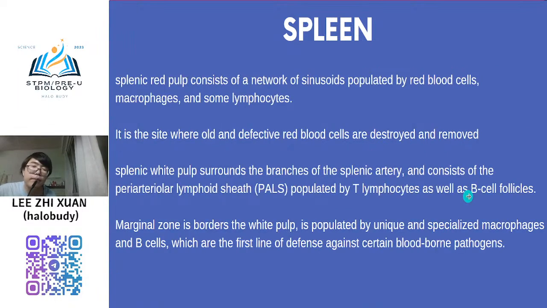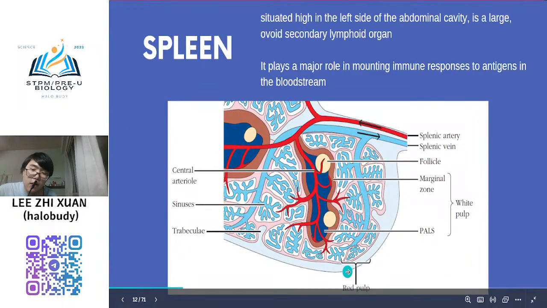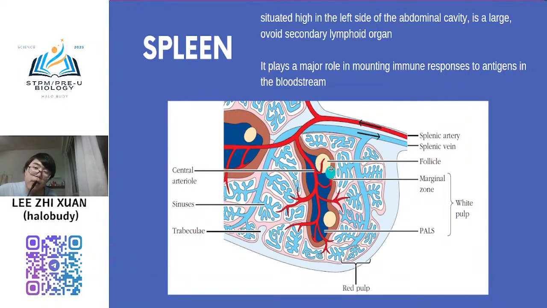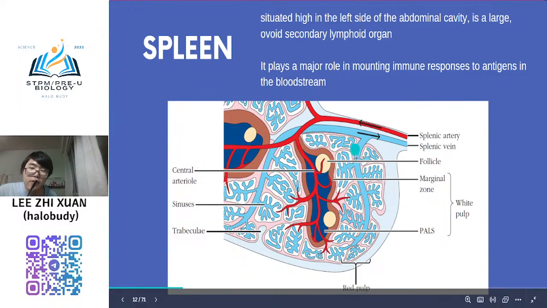So spleen is surrounded by a capsule from which a number of projections called trabeculae extend, providing the structural support. Okay, so there are red part. Red part consists of sinusoid populated by red blood cell, macrophage, and some lymphocytes. So it is the site where old and defective red blood cells are destroyed and removed. Yeah. So you see this diagram. So this red part at here. Ini semua ni. White part is at here. Yang ni brown, this yellow color and also brown color. And then others one you can see yang outside ini semua we call as red part.